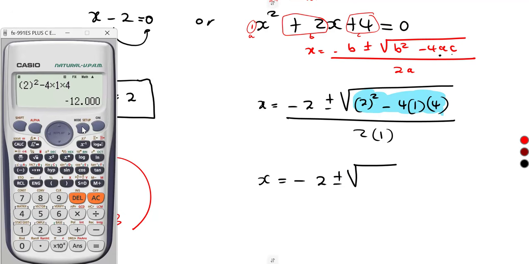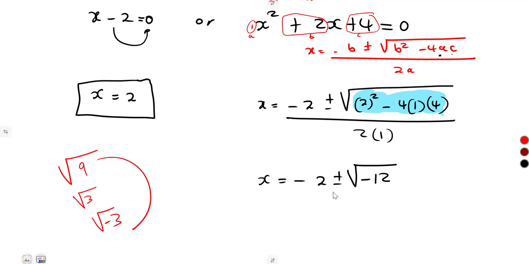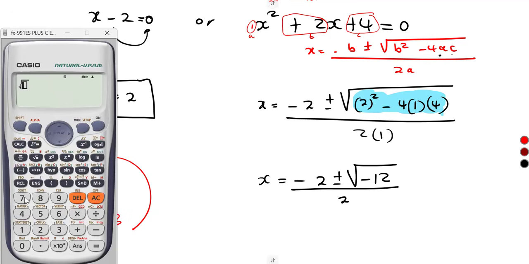Let me go back to normal mode on my calculator. So this is just minus 12. Minus 12 here tells us that we are dealing with complex numbers, since we cannot determine the square root of a negative. The square root of a negative, we know that it does not exist.